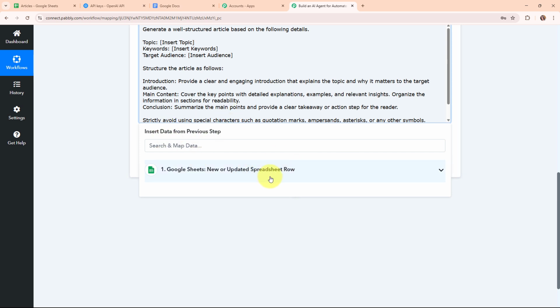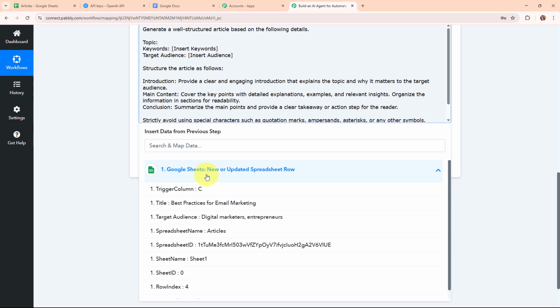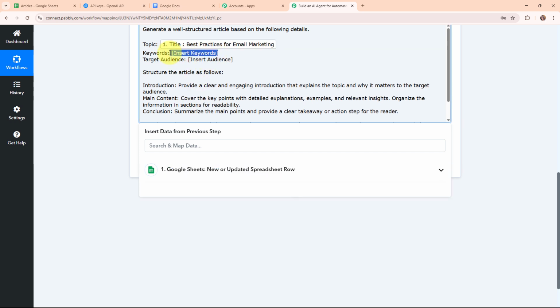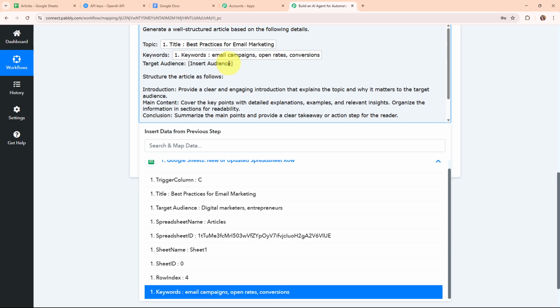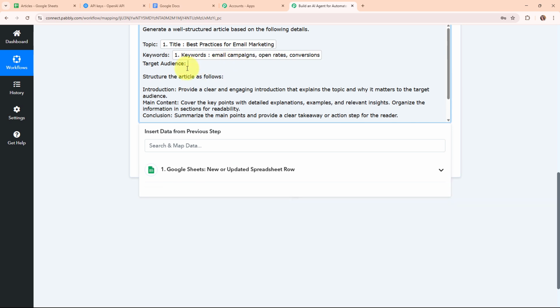Mapping makes the text dynamic so that whenever we receive new details through our Google Sheets, automatically this previously existing detail will be updated with the new one. So here in this place of title, I'm going to map the topic that I have received. So this is the topic, and here for the keywords, I'm going to map the keywords. And lastly, here I'm going to map the target audience.